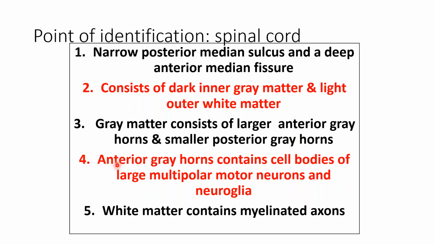The posterior horn reaches till the surface of the spinal cord, while the anterior gray column falls short of the margin of the spinal cord. The horns have multipolar neurons with neuroglia, and the white matter contains the